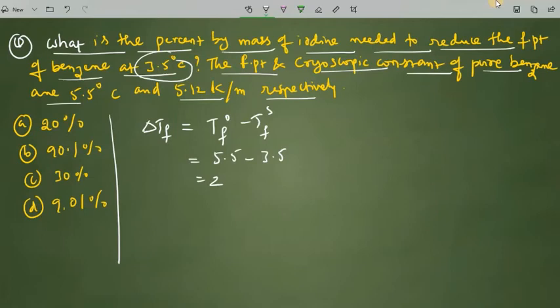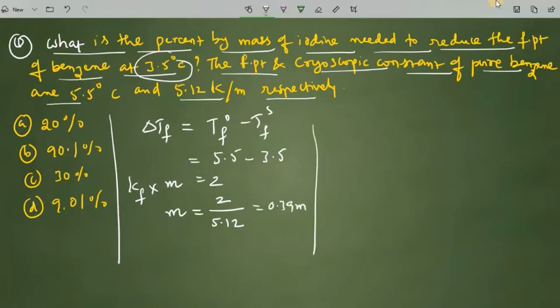Now we can do one thing. The delta TF is nothing but Kf into molality. From this we can find the molality. Molality is equal to 2 by Kf. Kf value is 5.12. Upon simplification we get 0.39 as the molality.